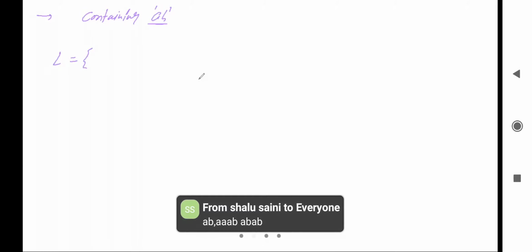What will be the strings in the language? Can you tell me what will be the strings in the language? Okay, it will be AB, triple AB.